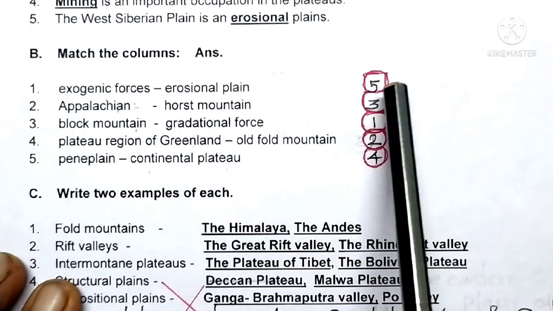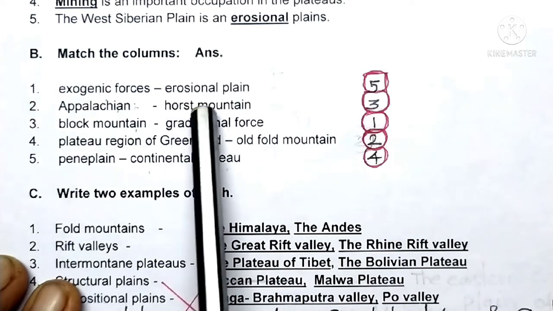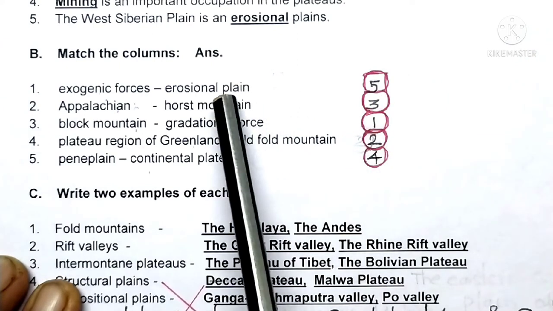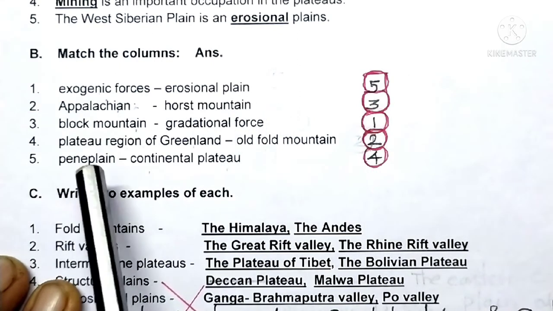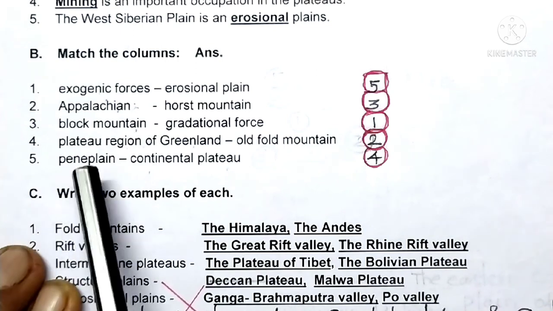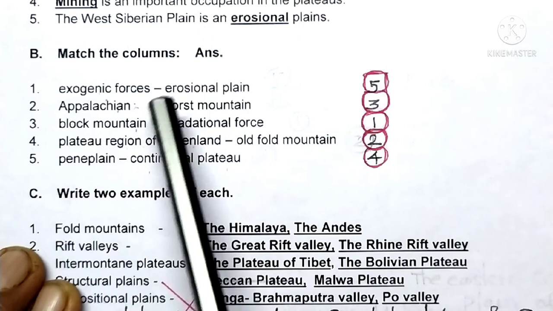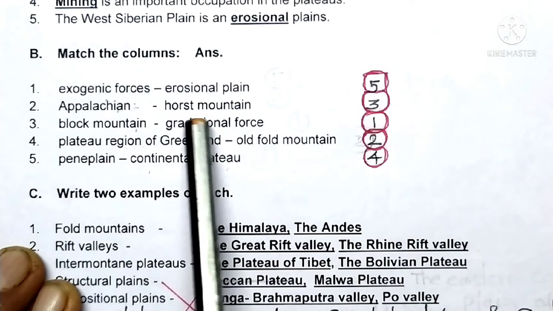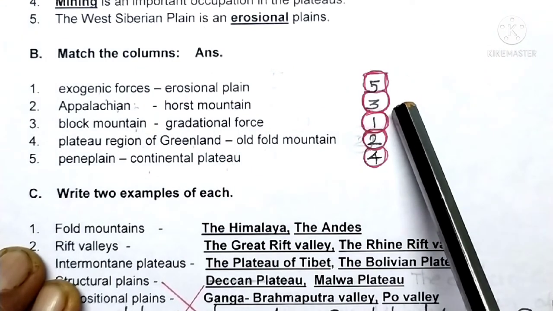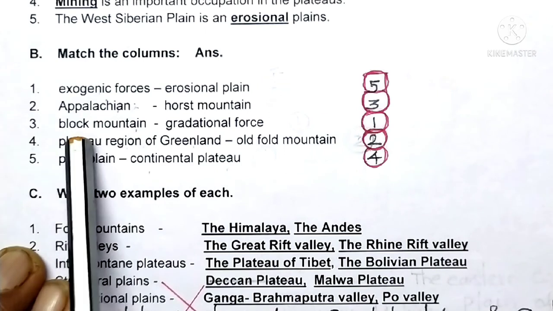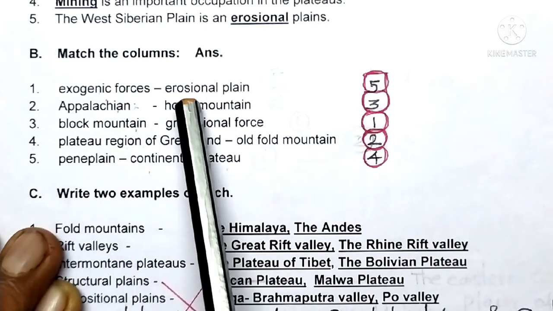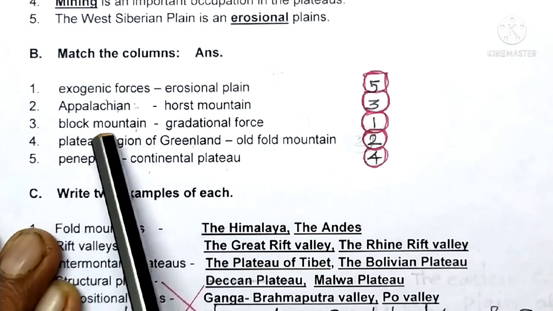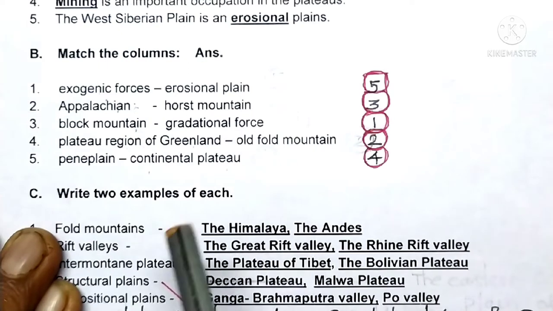Here, beside this erosional plain, option 5 is marked. So the correct matching is erosional plain and Pine Plain. So this Pine Plain is an example of what? Erosional plain. So these two get matched. And near this phrase Horst Mountain, option 3 is given. So this option 3, Block Mountain and Horst Mountain, these are matching perfectly. The other name of Block Mountain is nothing but Horst Mountain.